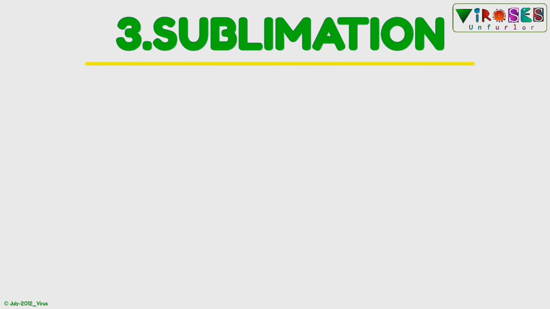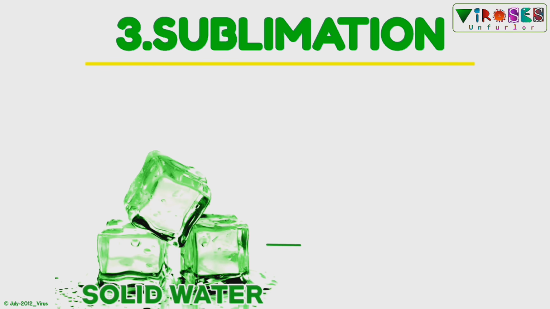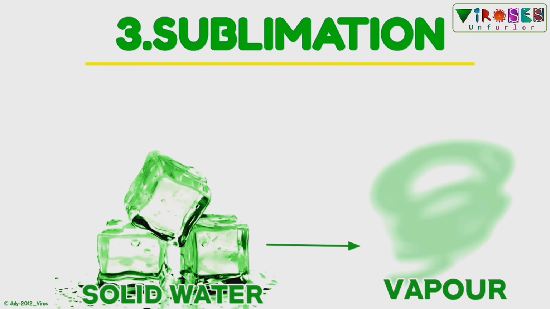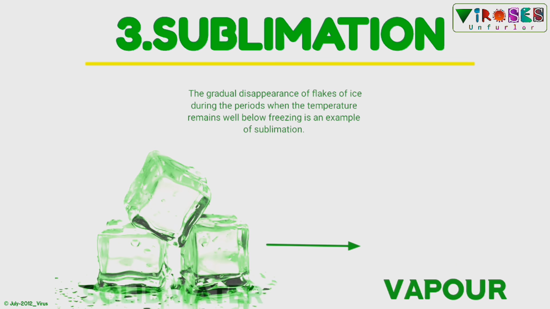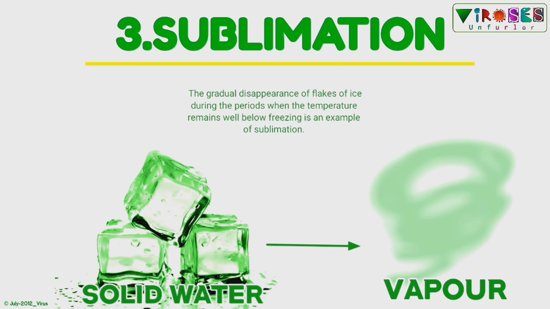Sublimation. It is the process by which solid water changes directly to vapor phase without passing through the intervening liquid phase. The gradual disappearance of flakes of ice during the periods when the temperature remains well below freezing is an example of sublimation.